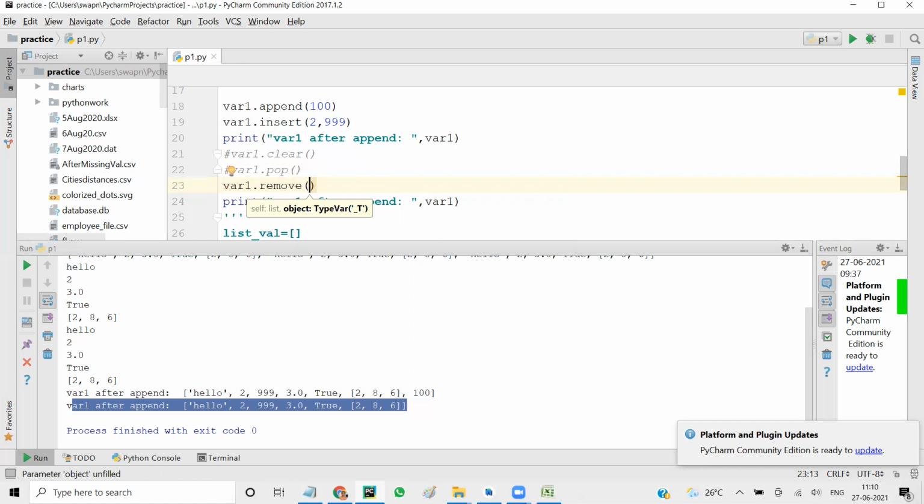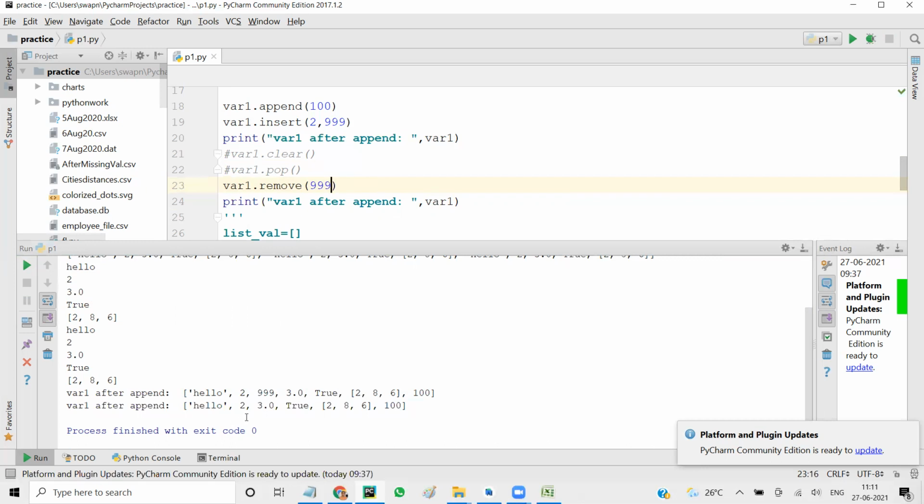So here we are talking about remove, and here you give the object. That means the value that you want to remove. If I give a value here, let's say 999, and now when you run it, see, 999 is gone.